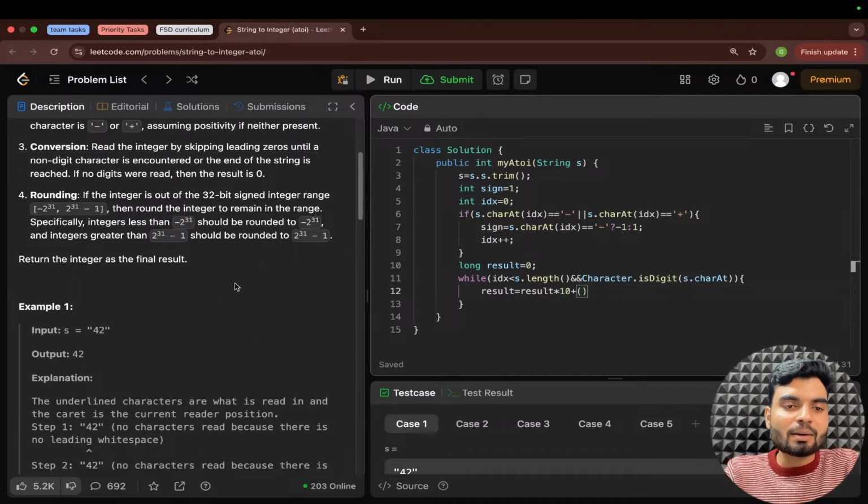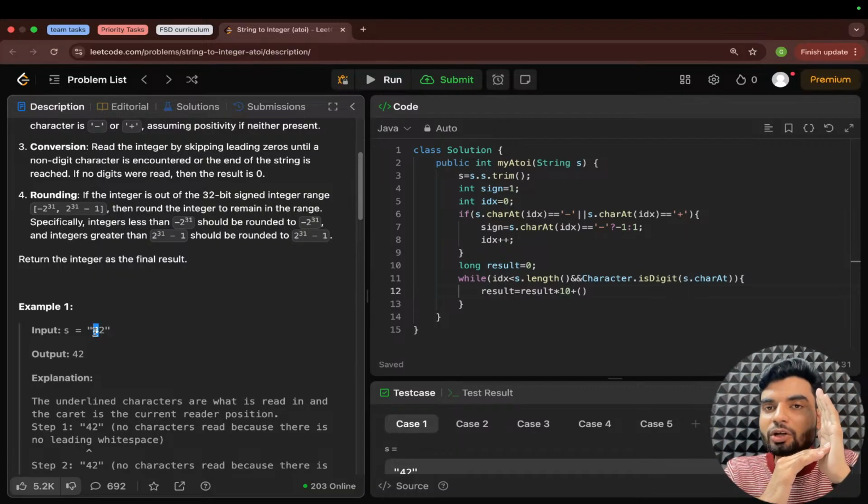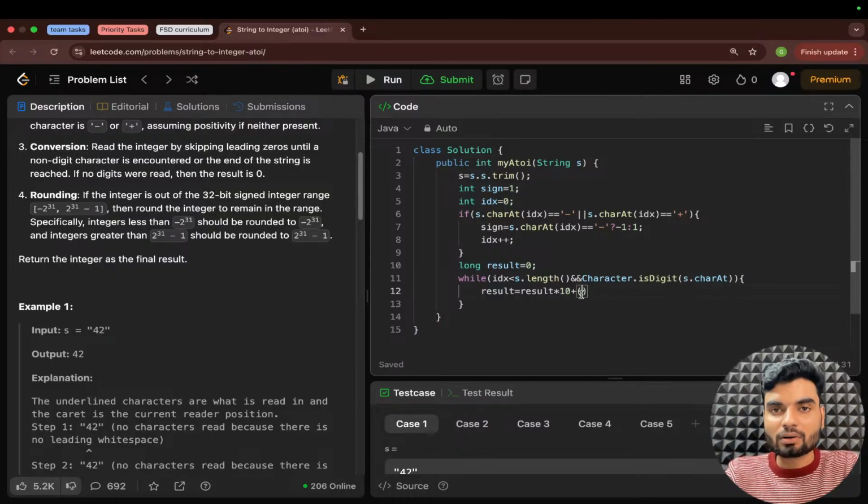Why I'm doing this, you'll see. For example, I'm taking the example of 42. The first character I will have is 4. Next time I will have 2. So how will I make it 42? In the result previously it was 0. The next time it will come 4. If I do the previous result multiplied by 10, that becomes 40, and with the next digit coming, that becomes 42. So that's how, if you keep multiplying by 10, you will form the original number that we want. You remember the idea that we did in reversing a number. You remember problem statement 7 or something, we were doing in our number series, math series, right?